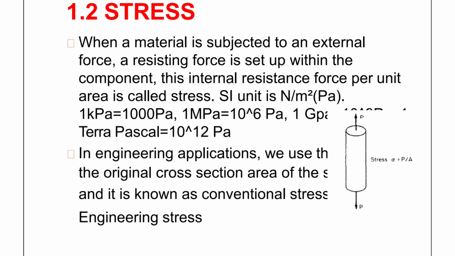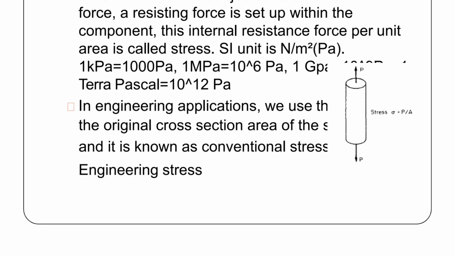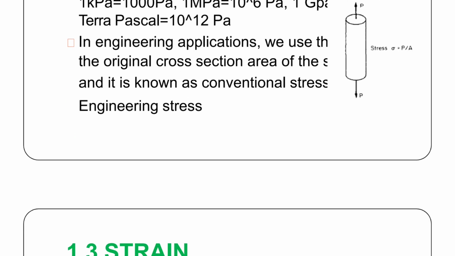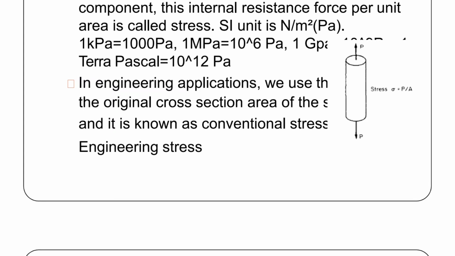The next category is stress. When a material is subjected to an external force, a resisting force based on the geometry of the structure develops within the structural component, and that is considered as the stress. The unit of stress is Newton per meter square, Pascal, or Newton per mm square. 1 kilopascal means 1000 pascal, 1 megapascal means 10 power 6, 1 gigapascal means 10 power 9, and terapascal means 10 power 12 pascal.